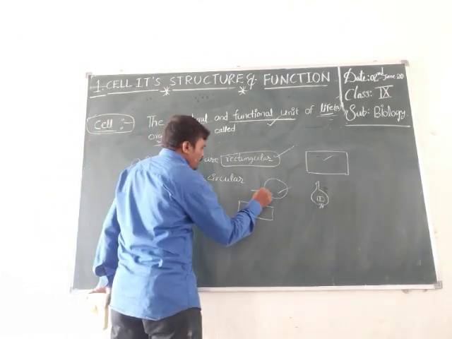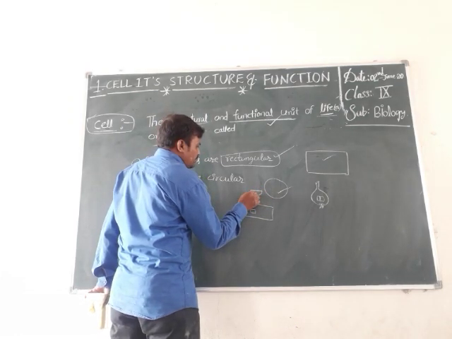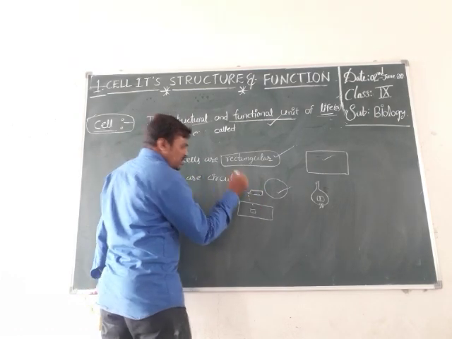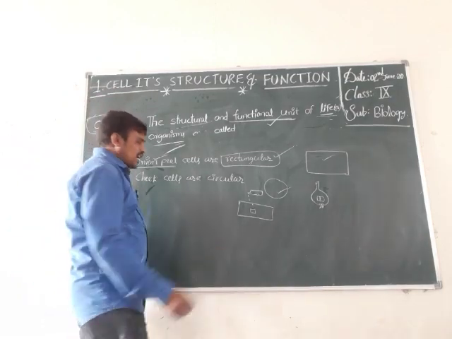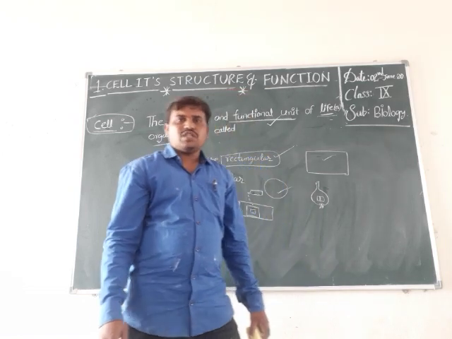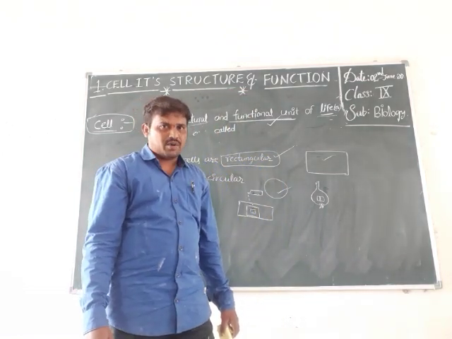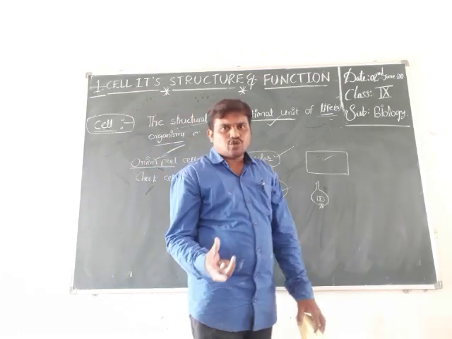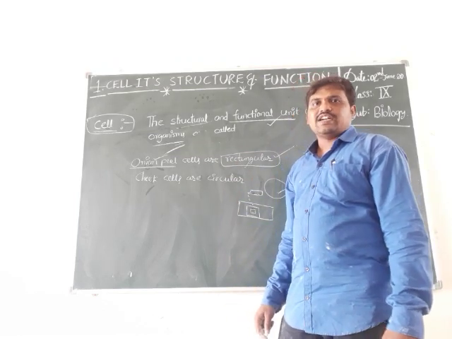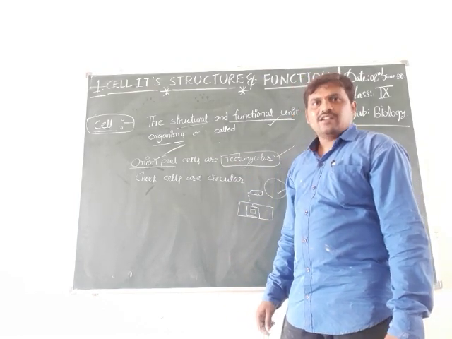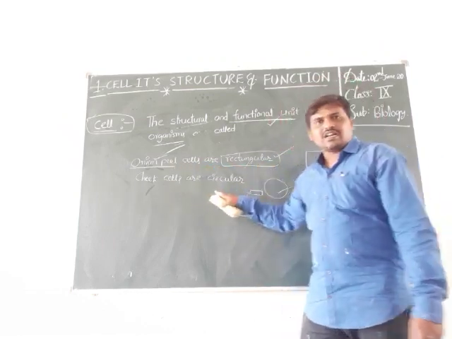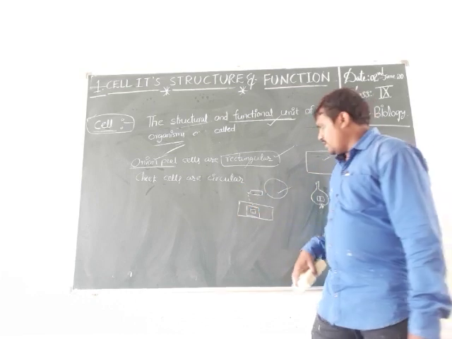Add 1 or 2 drops of water on the onion layer and cover it with the cover slip. Remove excess water or air bubbles with the help of tissue paper or blotting paper. Keep it under the microscope and we can observe the rectangular shapes of cells. We also conducted this experiment in the previous 8th standard. That's why I am directly saying onion peel cells are rectangular and cheek cells are circular.